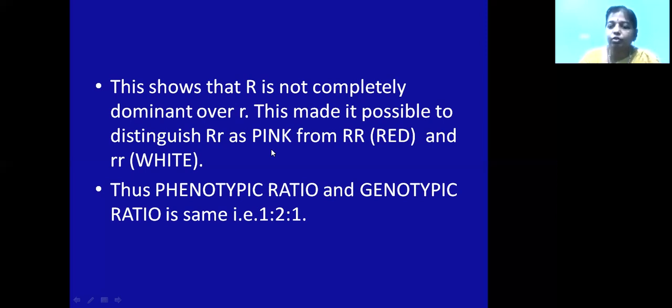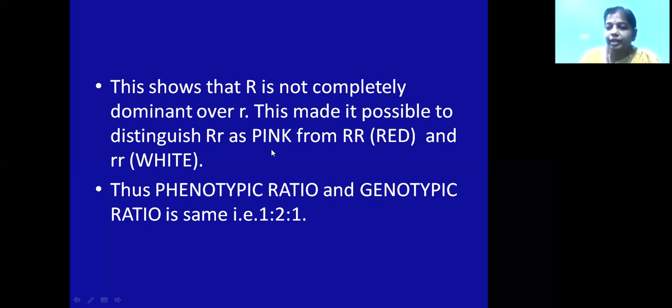Now, what is codominance? Codominance means both the characters will be expressed. So it is compatible. In this, what happens? It shows the characters of both the parents. If the parent has some character and the recessive character is also present in the parent, both the characters are obtained in the progeny. That is called codominance. Suppose alleles are there in an allelic pair, capital T and small t. Both capital T and small t should be expressed. If so, it is called codominance.